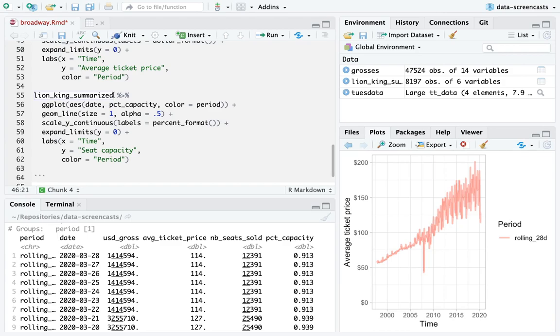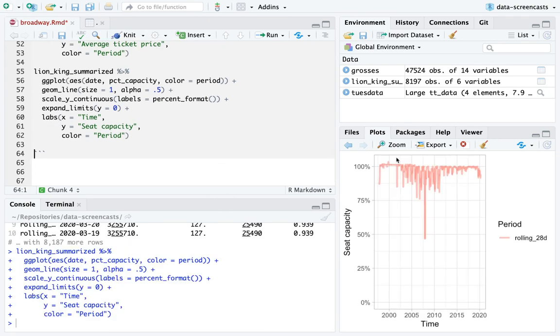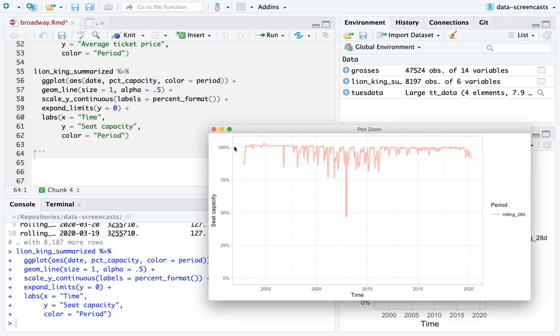All right, let me see. So I took a look at PCT capacity, and here we go. Yeah, so this is another metric, and notice this one is a percentage, in a rolling 28-day window. This was that bit where it moved theaters, but otherwise it's mostly filled to capacity with some exceptions. In the last about 10 years, it's been fully filled to capacity.